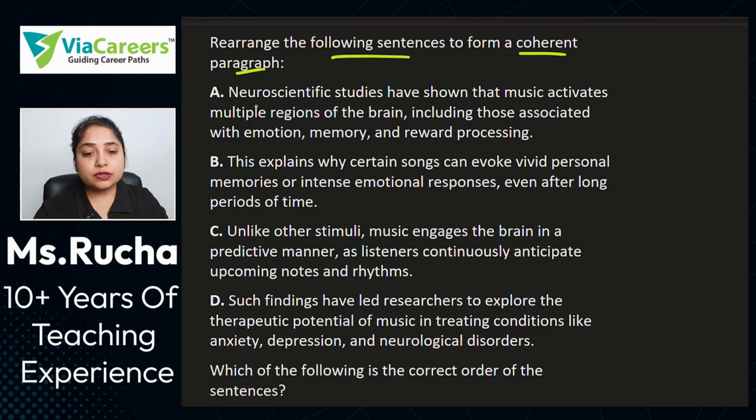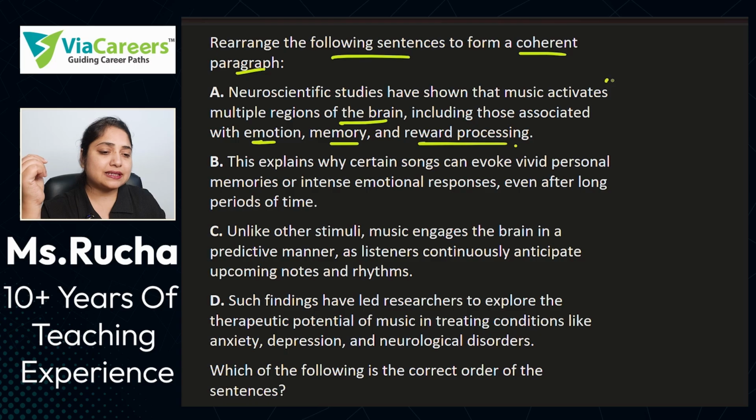Option A: Neuroscientific studies have shown that music activates multiple regions of the brain, including those associated with emotion, memory, and reward processing. Okay, so we are talking about neuroscientific studies that have shown that music activates certain regions of the brain associated with emotion, memory, and reward processing.